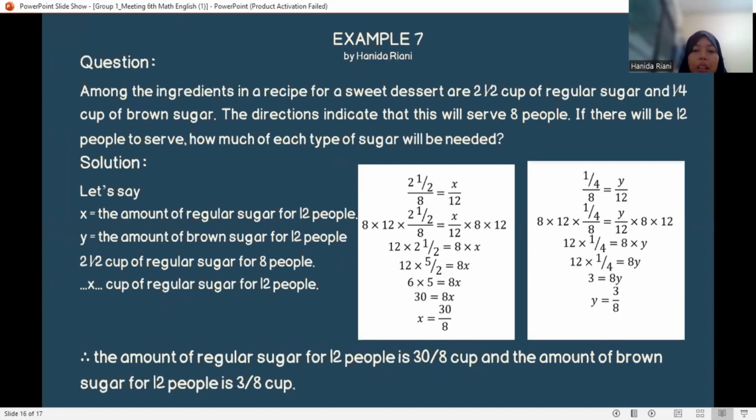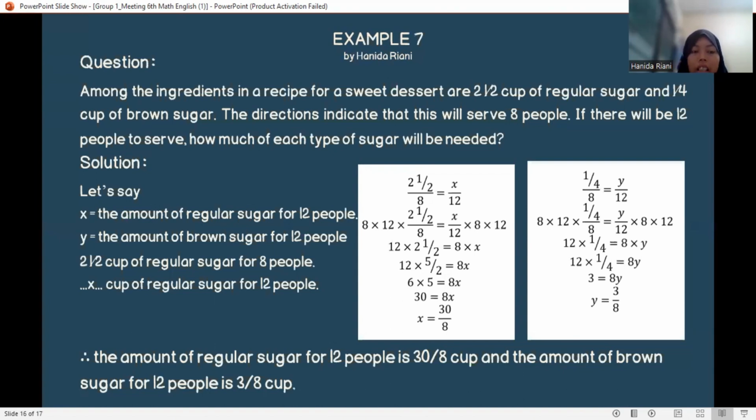The last example in this session: among the ingredients in a recipe for a sweet dessert are 2.5 cups of regular sugar and a quarter cup of brown sugar. The directions indicate that this will serve 8 people, and we want it to serve 12 people. How much of each type of sugar will be needed?